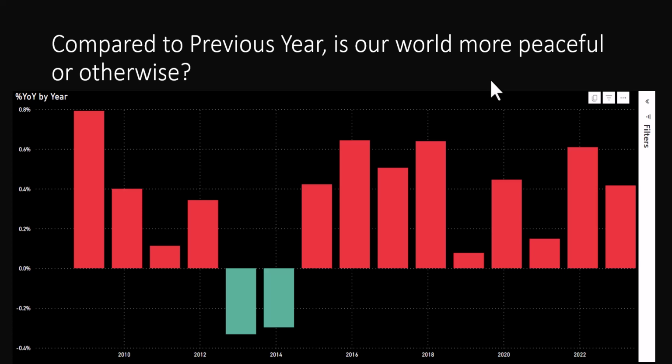Then also we are comparing how peaceful our world is from the previous year. Is it more peaceful or not? Now let's not forget that the lower the number, the more peaceful our world is. So that is also going to distill into percentage change year on year. If you have a negative percentage change year on year, that means the previous year is actually higher than the current year. So we are going to have a negative value, and the indicator of that is that the country or the world is more peaceful at that point.